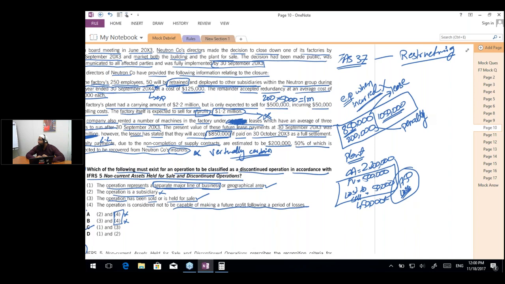Yes, Simran, if it would have been virtually certain, we would have netted it off. Yes, Smita, we would have considered it if it would have been virtually certain. So the reimbursement would have been considered if it would have been virtually certain.